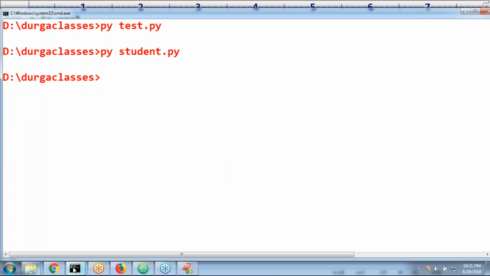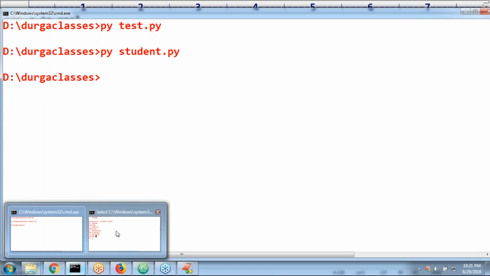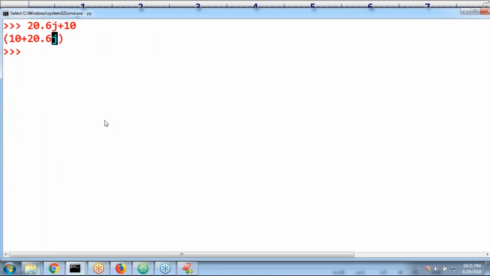Just have a look once. 0B1111 plus 10.6J. Valid or not? In the real part I'm using binary form.